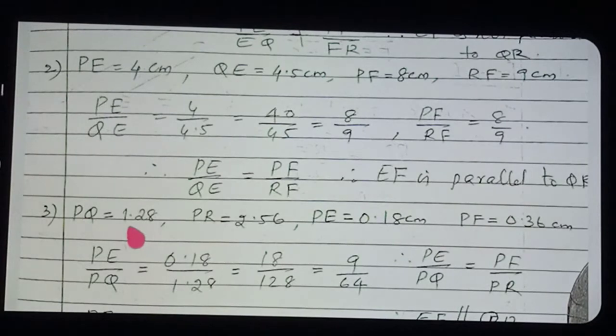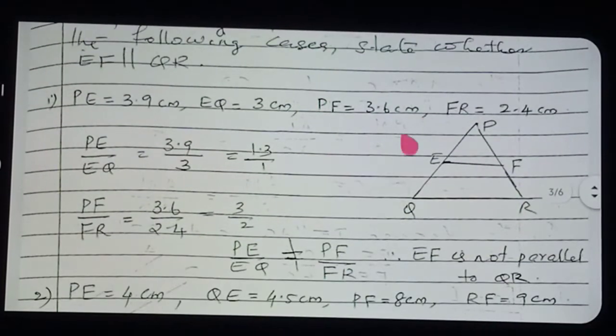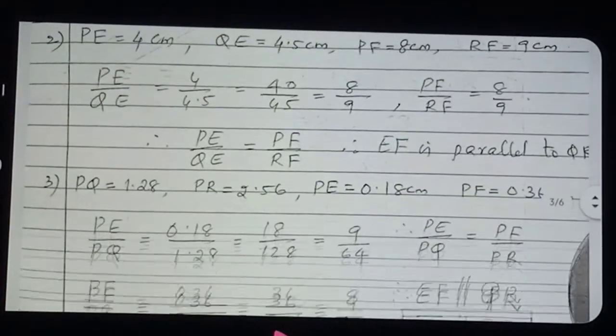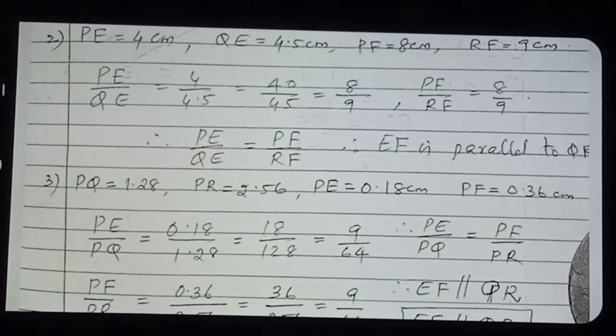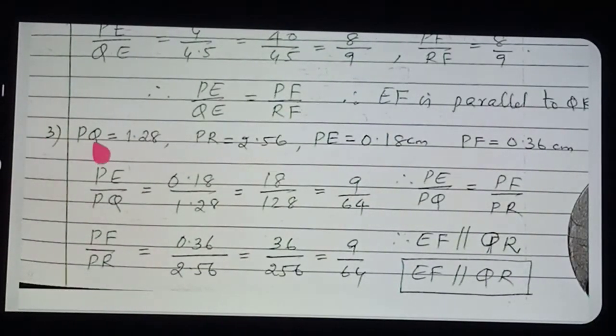PQ by PR given. See the diagram. PQ by PR. What are the points given? You see the question once more. See the question, what is given? PQ, PR, PE and PF are given.